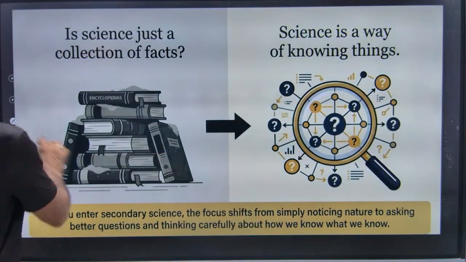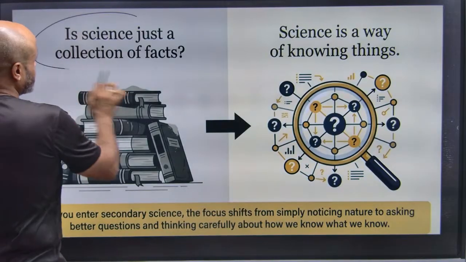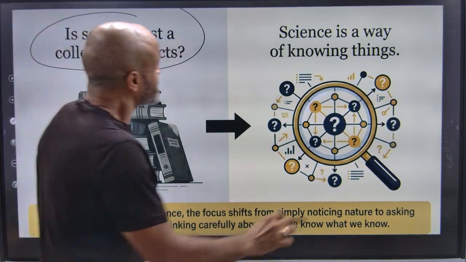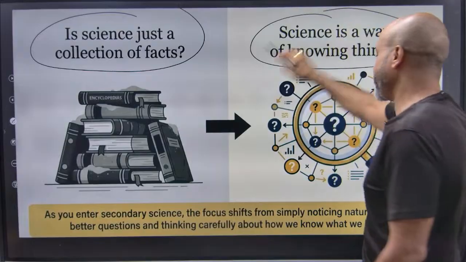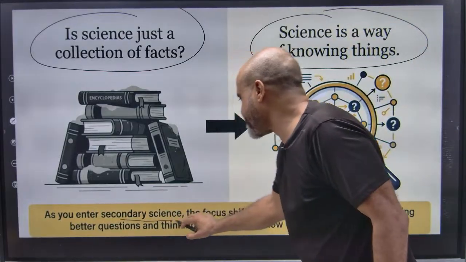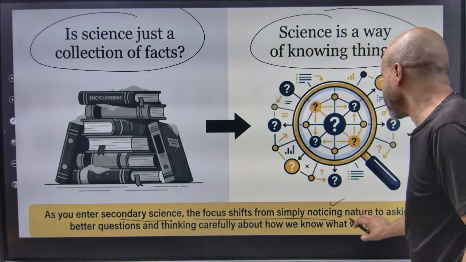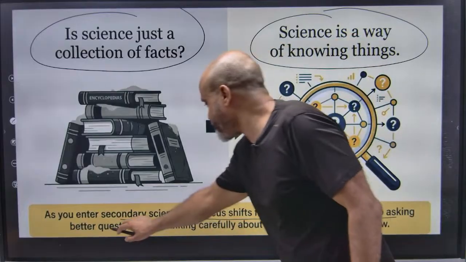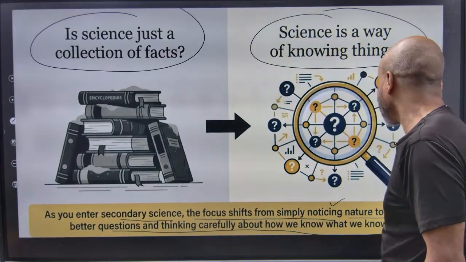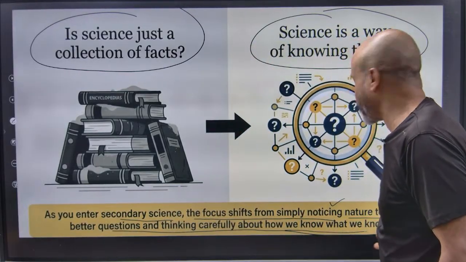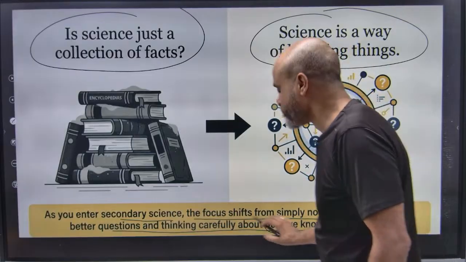So is science just a collection of facts? Yes, definitely it is. Science is also a way of knowing things. As you enter secondary science, the focus shifts from simply noticing nature to asking better questions and thinking carefully about how we know what we know. So how did we come to know what we actually know?